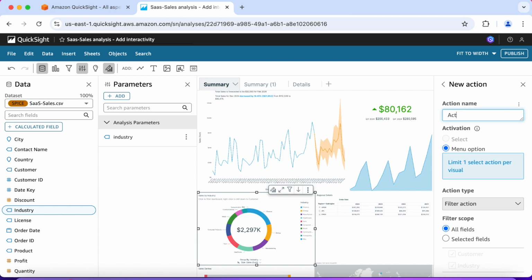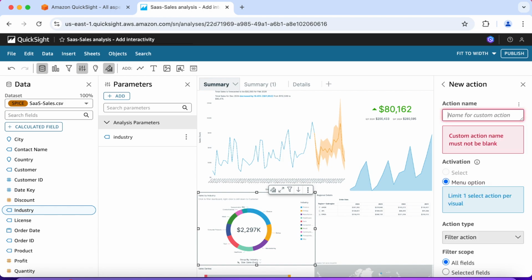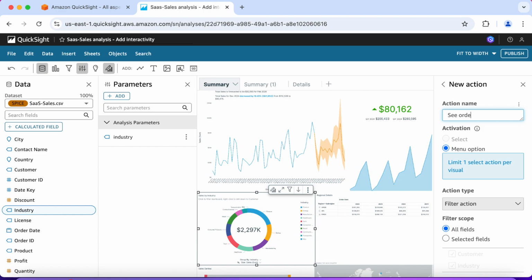Okay, I'm giving it an action name, but you could also select it from the drop down in the ellipsis. We want to type in "see orders from" and bind or link it to that action. So industry, which is tied to customers.